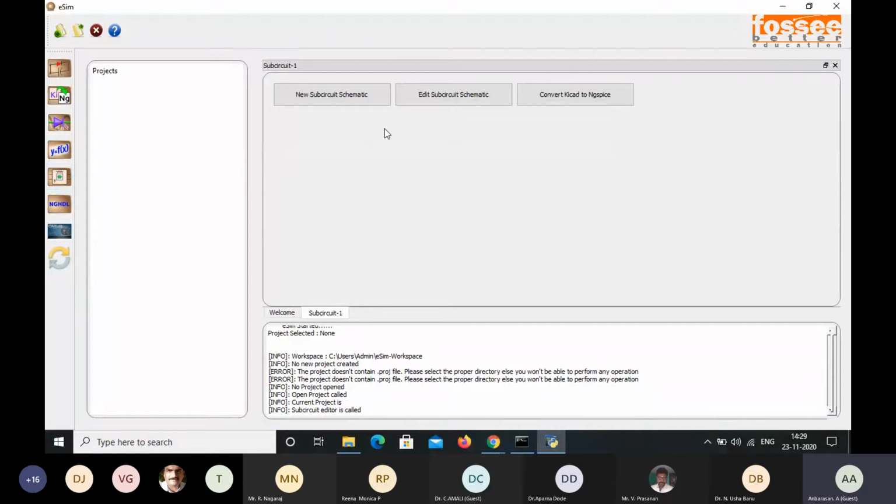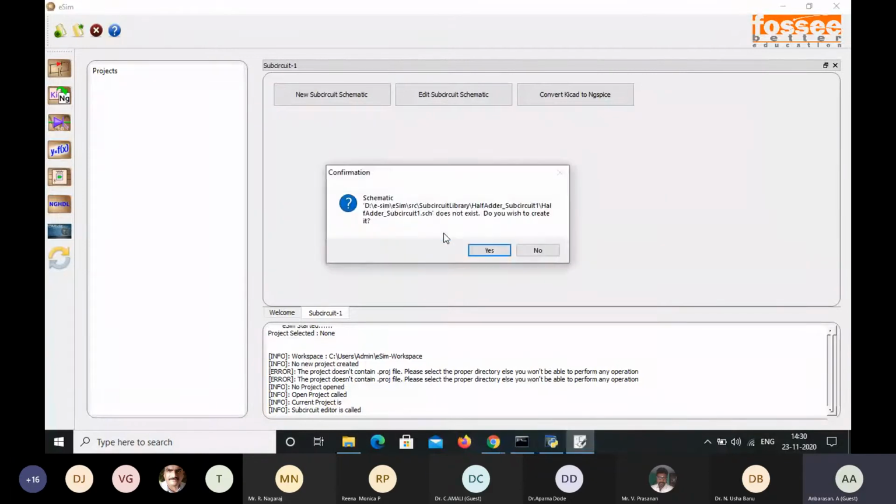For designing the sub-circuit, first I'm going to click this sub-circuit. So this page will be open. In this page, the new sub-circuit. I'm going to design a half adder. I have already designed the half adder sub-circuit. So here I'm going to give the name half adder underscore sub-circuit 1. So this will be saved. Yes, sub-circuit half adder circuit 1 does not exist in the sub-circuit library.